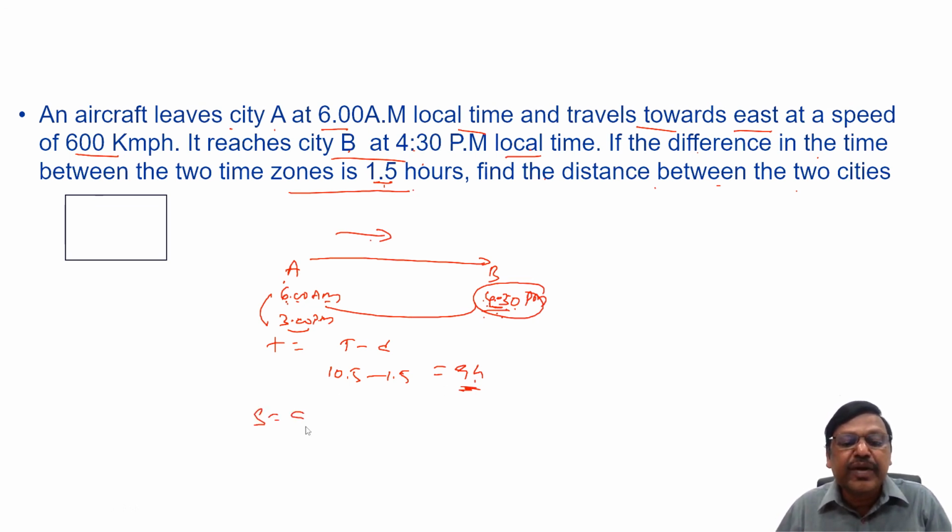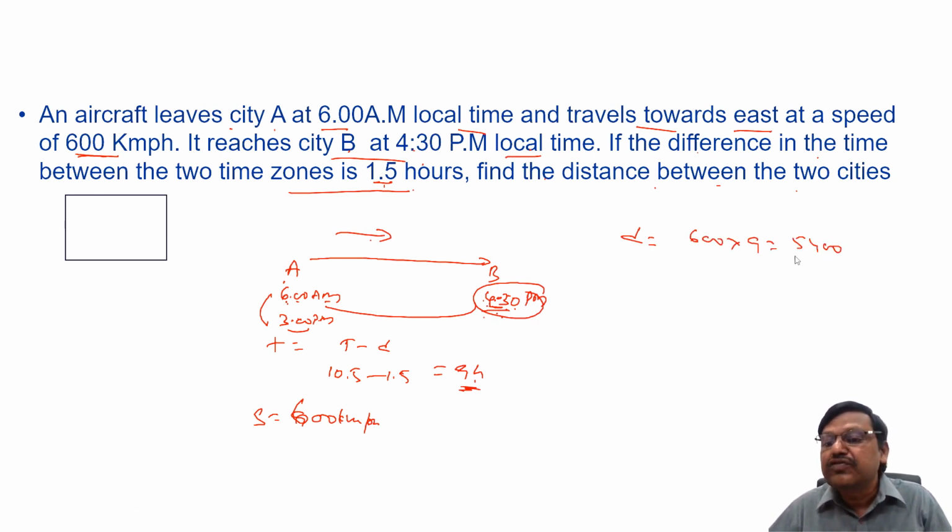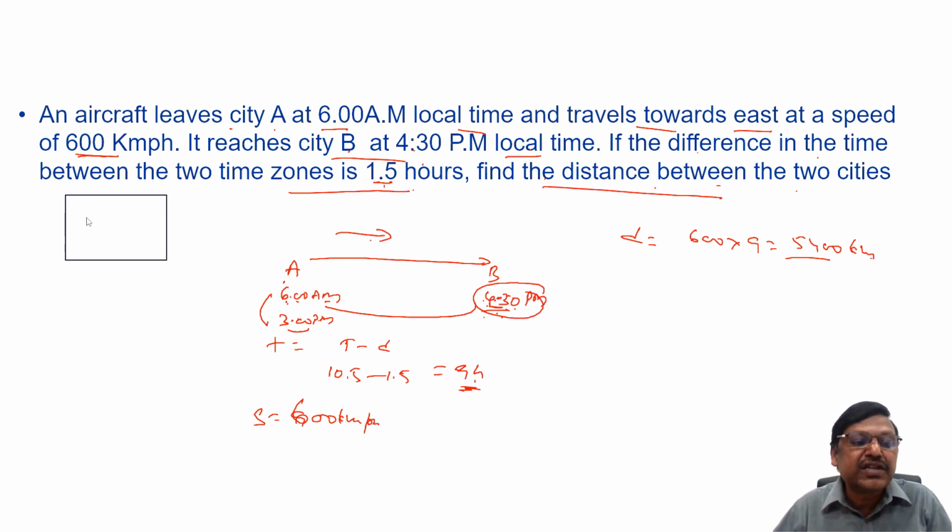Speed is 600 kilometers per hour. So the distance is speed into time. Speed is 600, time is 9 hours. So the distance is 5,400 kilometers. Find the distance between the two cities, so my answer is 5,400 kilometers.